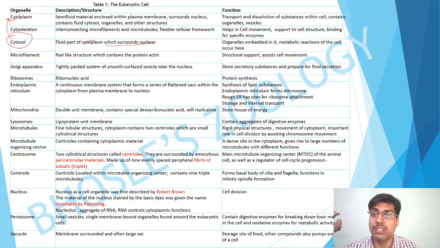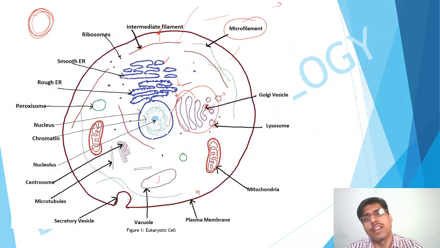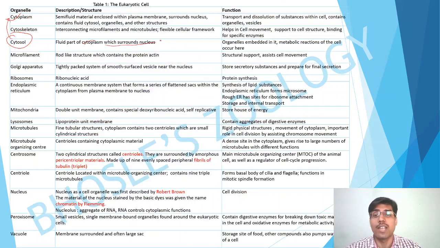Next is the ribosomes, made of ribonucleic acid, useful for protein synthesis. What does the endoplasmic reticulum do? It ultimately gives rise to the synthesis of lipid substances. It also forms the ribosomes, microsomes, and is involved in the storage and internal transport of them. The endoplasmic reticulum is a continuous structure from the nuclear membrane to the plasma membrane.